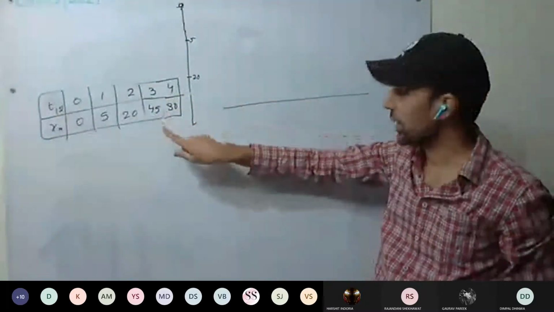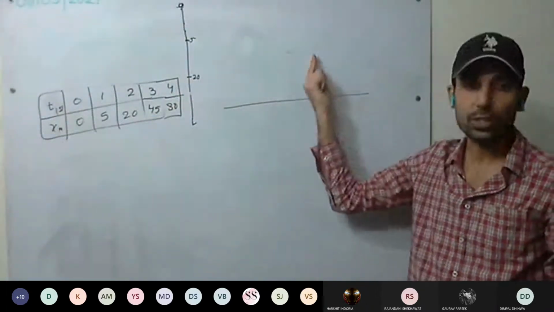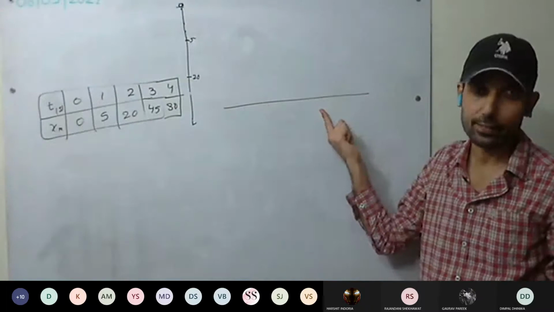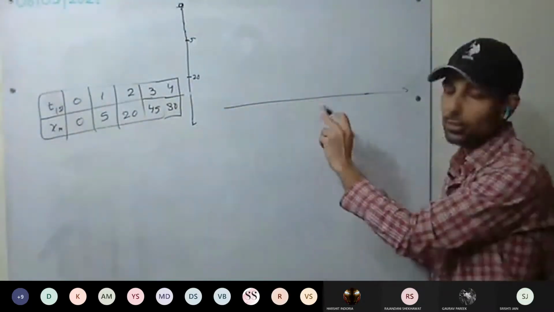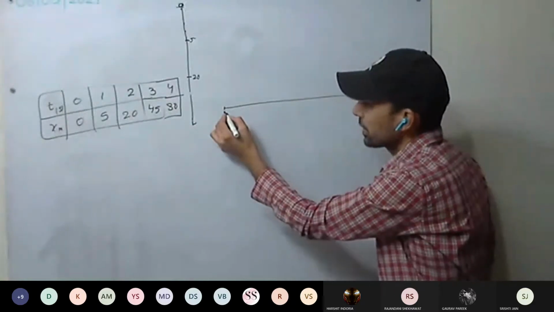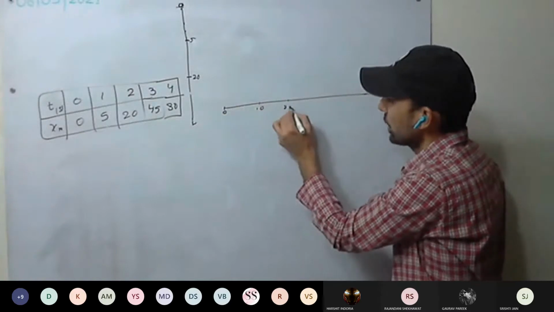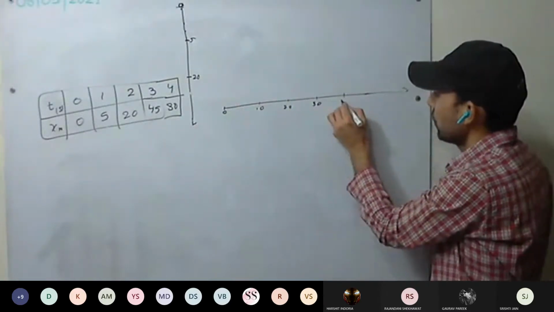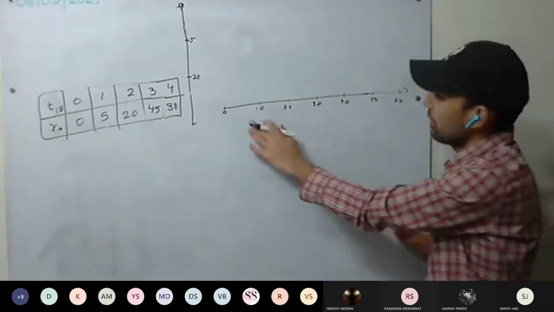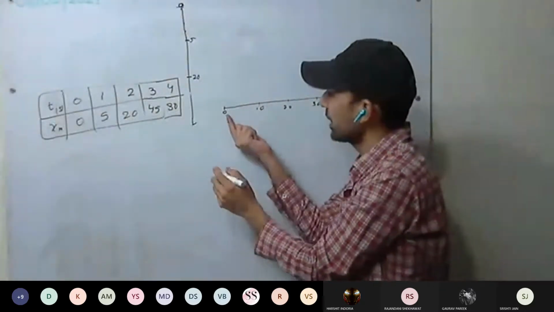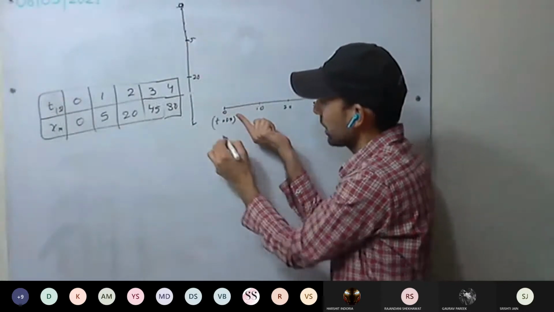This is clear? Okay. Now we are going to represent it on an axis. So for one dimensional motion, we always take the x-axis. This is our x-axis, on which we will be marking position. This is 0. This will be, for example, 10, 20, 30, 40, 50, 60, 70, 80 maybe. Okay, we have marked. Now it is at x equal to 0 at t equal to 0 seconds.